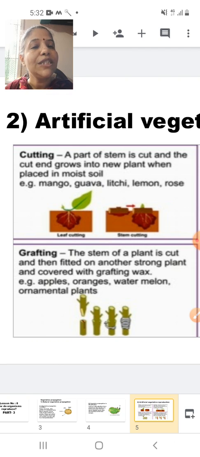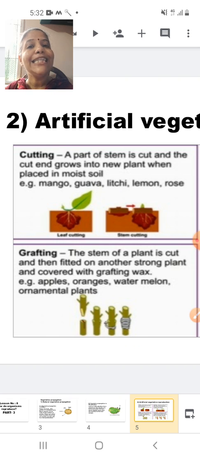So let us see what is cutting. A part of the stem is cut, and the cut end grows into a new plant when placed in moist soil. Example: mango, guava, lychee, lemon and rose. They grow by stem cutting. Propagation is easier. Okay students.